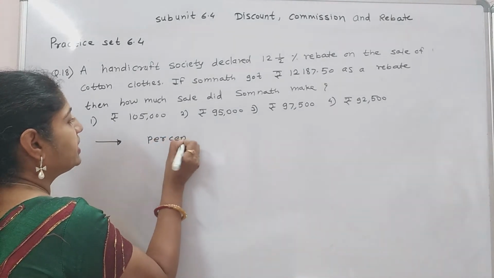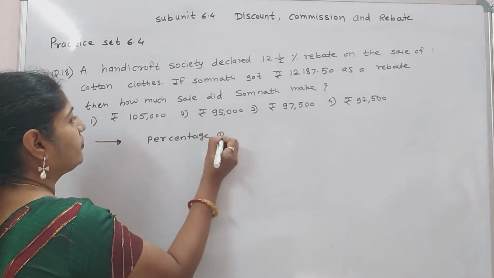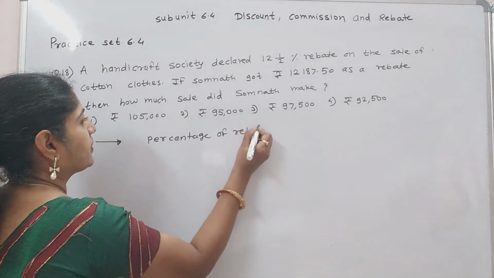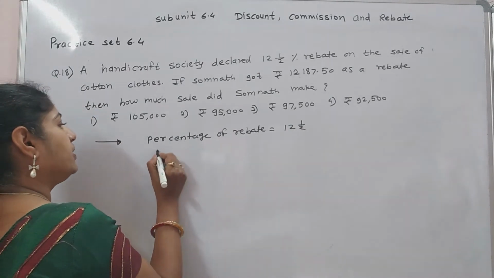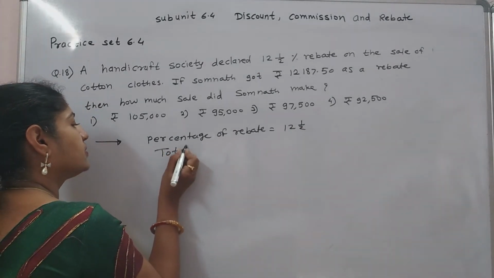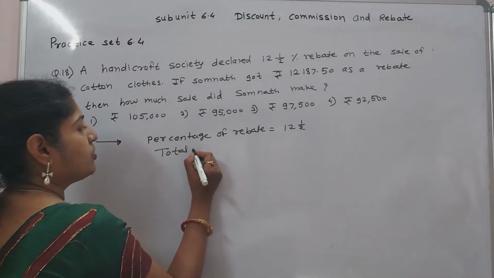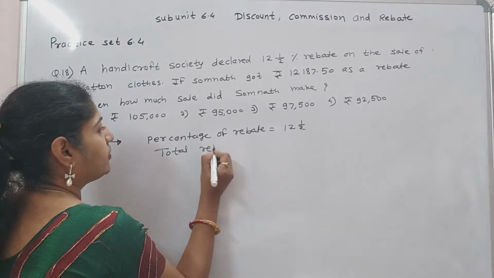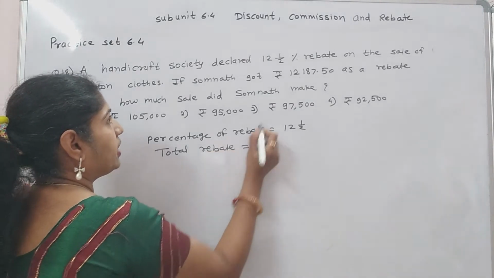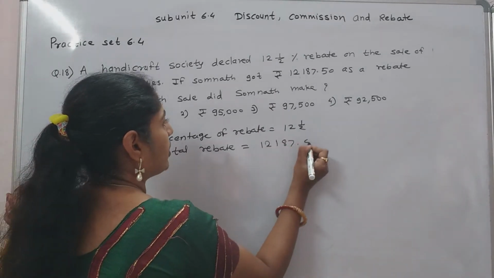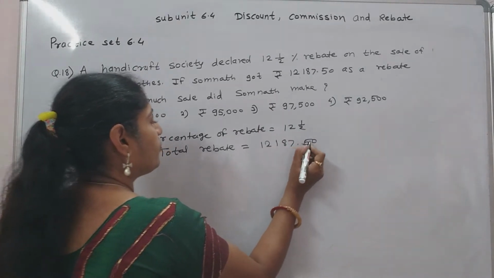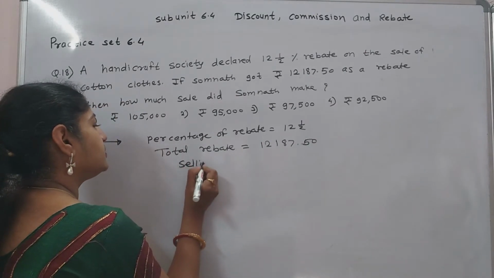Percentage of rebate equal to 12 and half, and total rebate is given to Somnath. Total rebate equal to 12,187.50. We have to find the selling price.